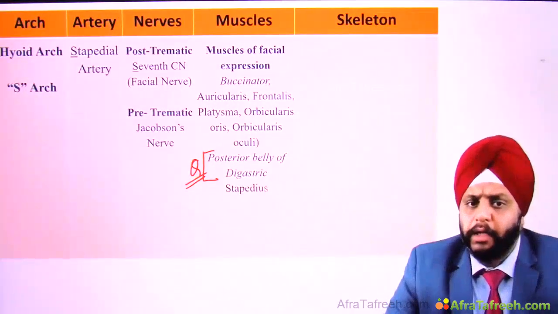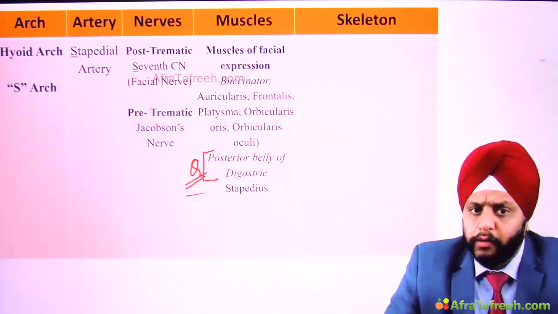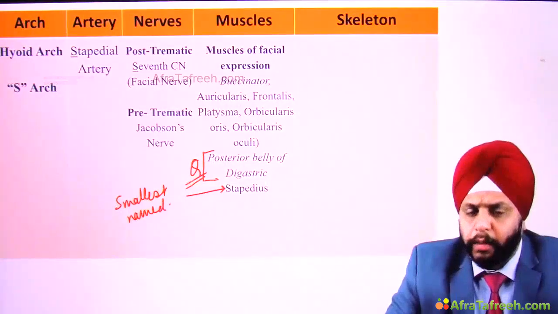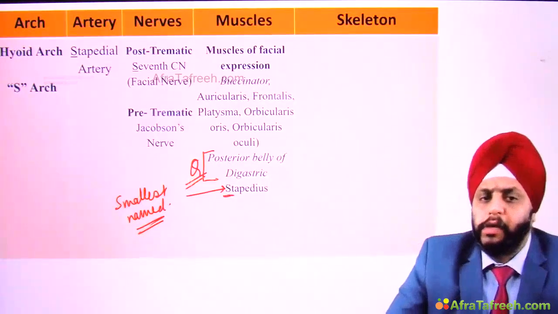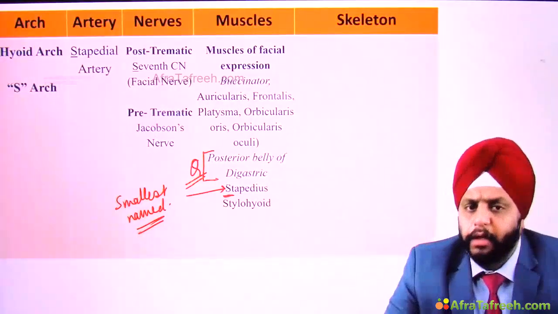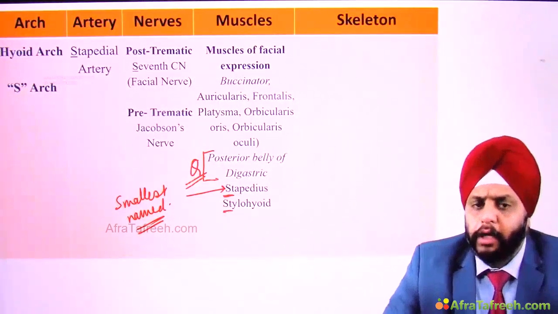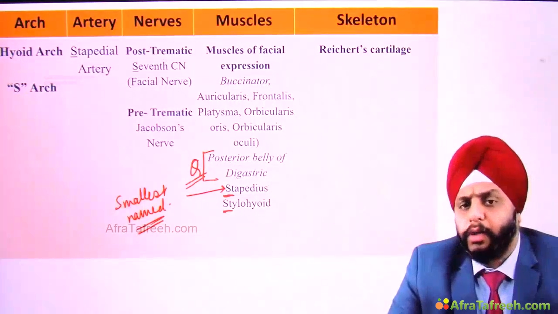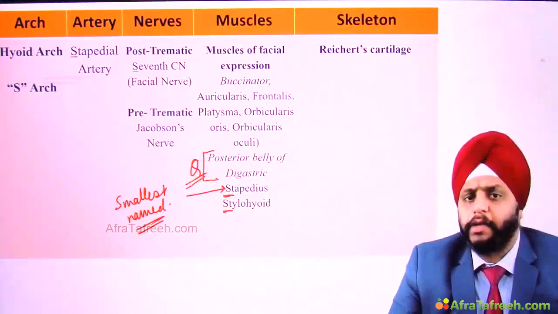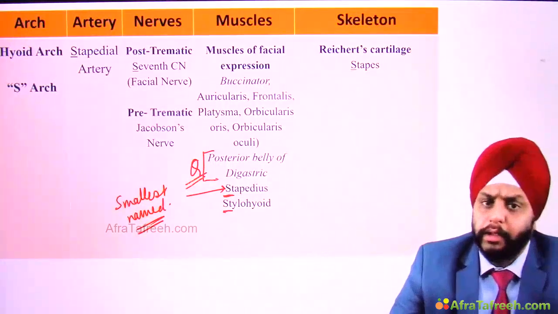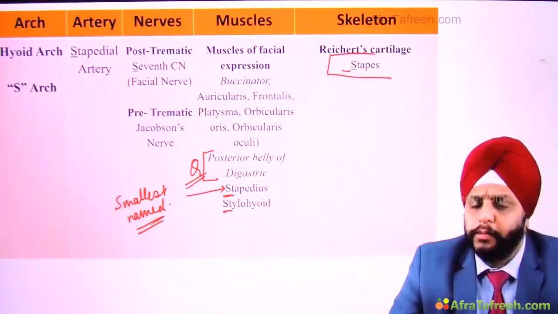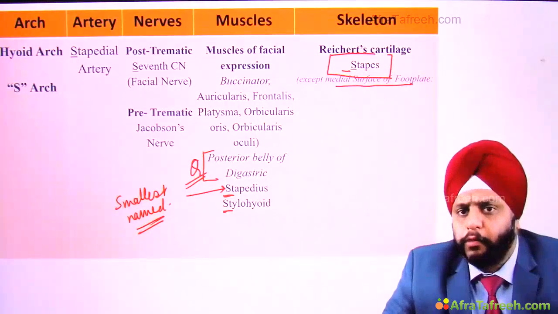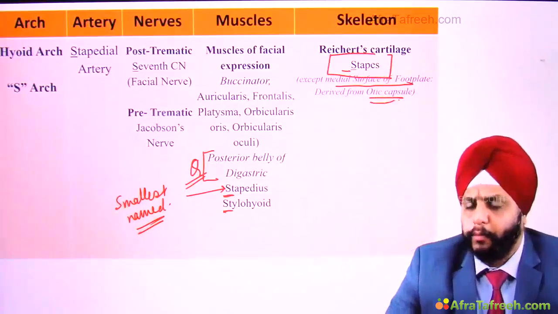Other than these muscles, we have the stapedius, that is the smallest named muscle in the body. Smallest named muscle in the body, stapedius, and it starts with S, so very easy to remember, belongs to the S arch. Finally, we also have stylohyoid, again starts with S, easy to remember. Now the second arch cartilage is known as Reichert's cartilage. This Reichert's cartilage forms the stapes, the third ear ossicle. It starts with S, S for second arch. What else? Except the medial surface of the footplate, which is formed from the otic capsule. So we'll talk about it.